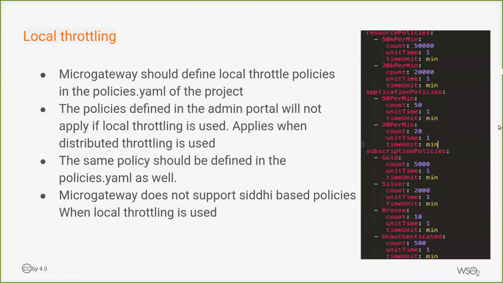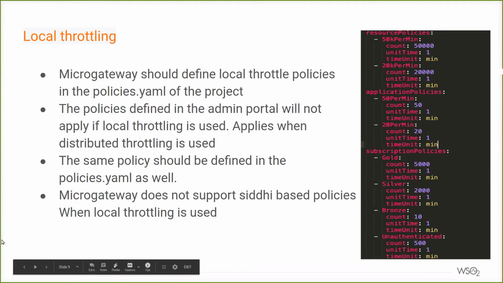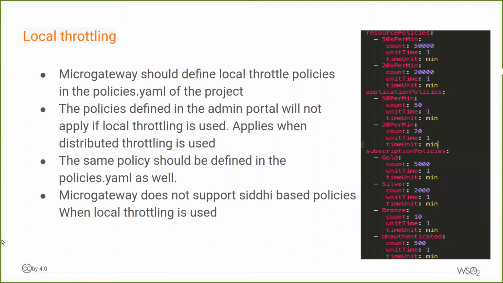Okay, let's move to the next question. Yeah, the next question is about whether we can use the throttle policies created in the admin portal. When we are using local throttling, that means per gateway throttling, all the throttle policies should be defined in the policies YAML of the project. Every time you create a project using the toolkit, there will be a file called policies YAML. So you can define what resource level policies, application policies, and subscription policies you are going to use in your deployment. These will be applied at runtime.